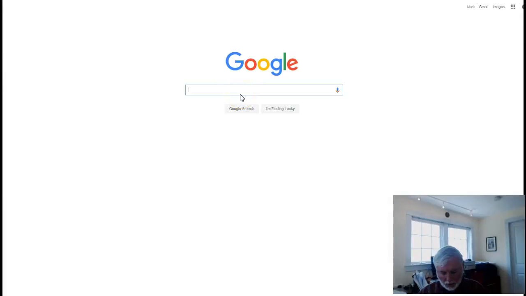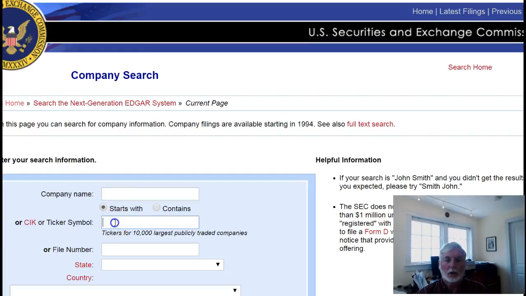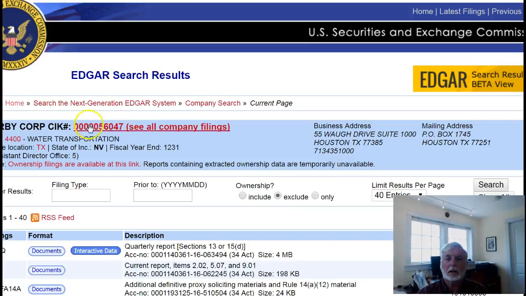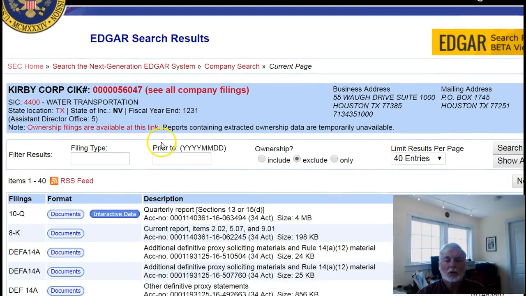Google and to SEC. And since I've been here before, it's going right to sec.gov EDGAR, which is where you need to go. And I'm just going to click right there and go to EDGAR. And I'm going to type in KEX, hit return, and it takes me immediately to Kirby Corp, all company filings. And what I need to look at, not over so you can see, what I need to look at is the 10K.